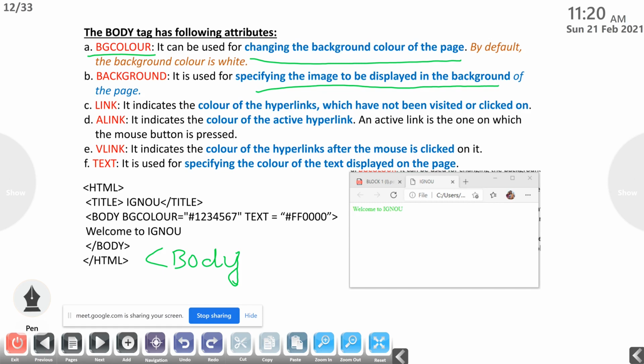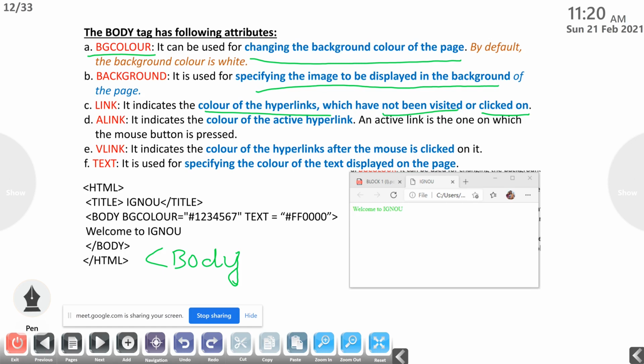Then link. It indicates the color of the hyperlinks which have not been visited or clicked. For example, in these HTML pages, hypertext markup language pages, we are using hyperlinks. For navigating from one place to another, we are using hyperlinks, normally called links. For example, we are searching for something and want to see more about that, then some links will be there. When we move the mouse over that link, the mouse pointer will change to something like a hand.